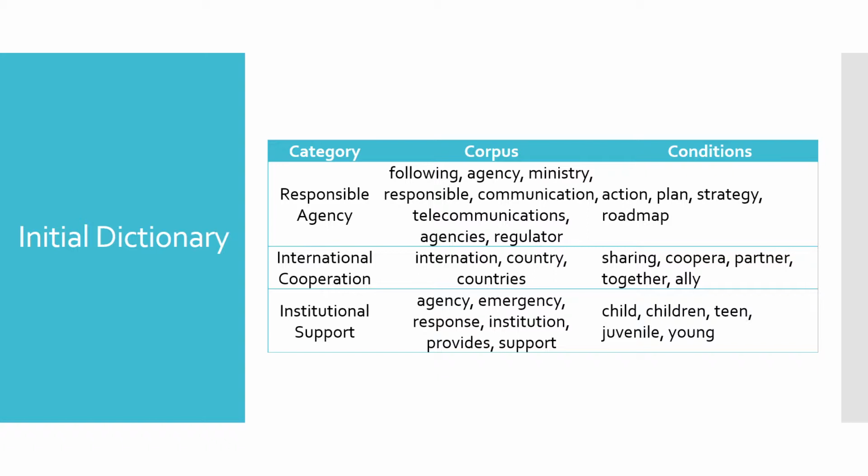The conditions column means that, for example, institutional support is a subcategory of children online protection, so only the sentences that contain both the child or children keywords and the institutional support keywords can be classified as institutional support.